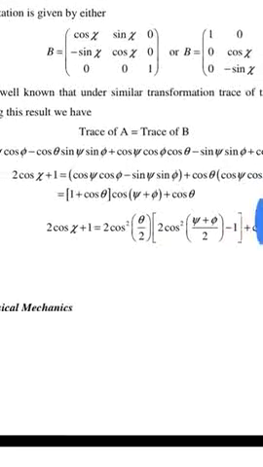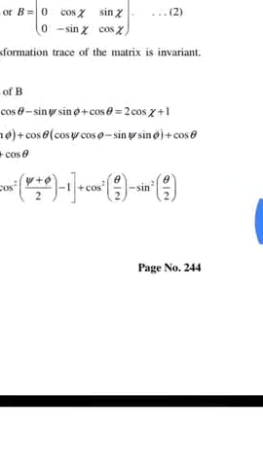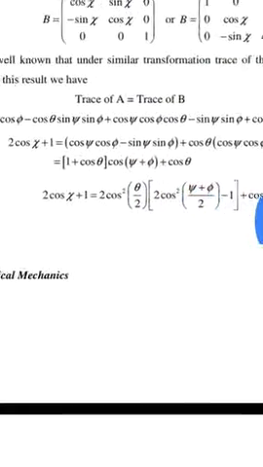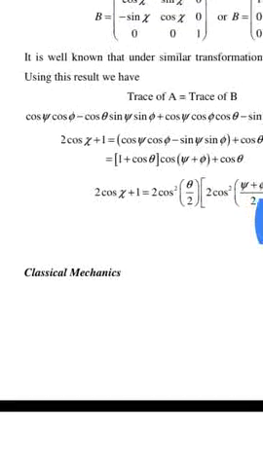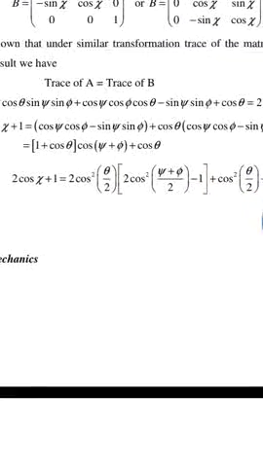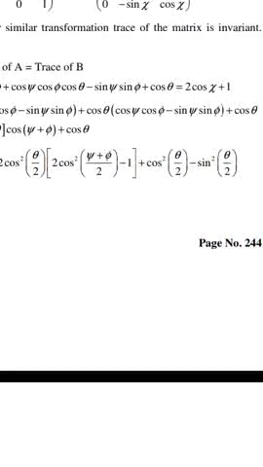Call this equation number 2. It is well known that under a similarity transformation, the trace of the matrix is invariant. Using this result, we have trace of A equal to trace of B. Cos psi cos phi minus cos theta sin psi sin phi plus cos psi cos phi minus sin psi sin phi cos theta plus cos theta is equal to 2 cos chi plus 1.